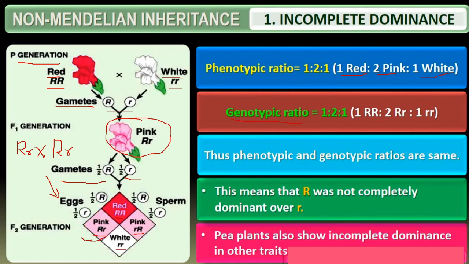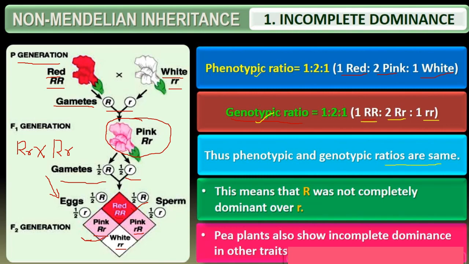Coming to the genotypic ratio, we are considering the alleles here. How many capital R are there? 1 capital R is here. Then you find 1 capital R and 1 small r, which is repeated twice. So pink is 2 and the allele also is 2 here, and 2 small r is only 1. So this ratio we write in this way, that is 1 is to 2 is to 1. Accordingly, in incomplete dominance, the phenotypic ratio and the genotypic ratio are usually the same.